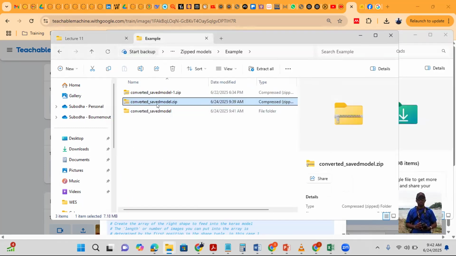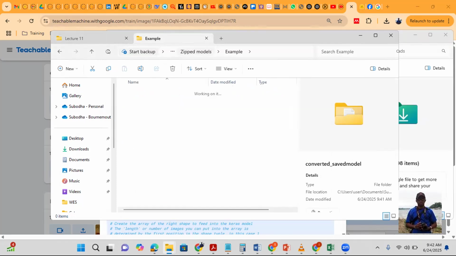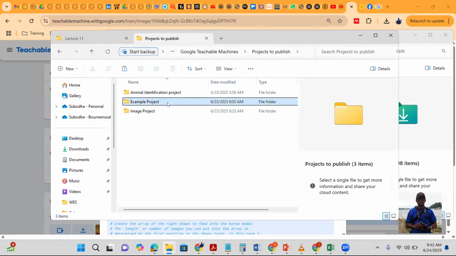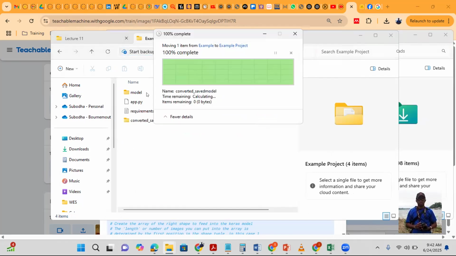So the extracted one is here. I'm going to take this, and the ones that I'm publishing, I'm putting into this published version. So I'm going to save it here.